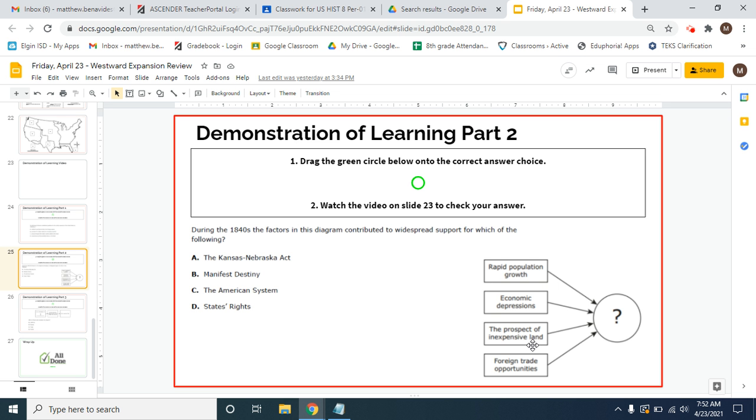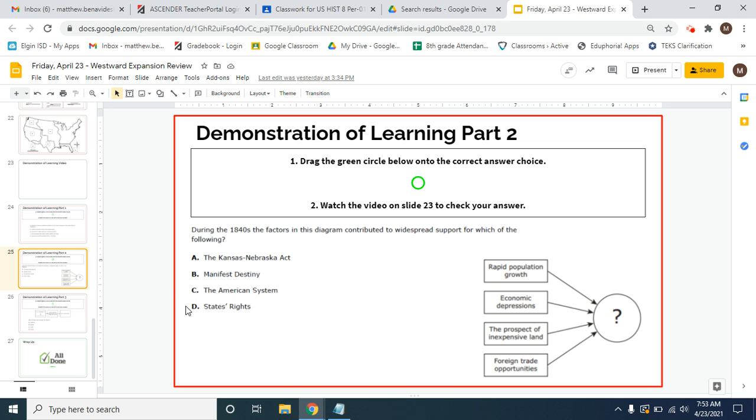And so whenever that happens, obviously things are going to get more crowded unless you move somewhere else, right? And then that kind of brings us to this part here, where it's the prospect of inexpensive land, meaning cheap land. So not only is there a lot of people now, but the land that is available is very, very cheap and is land that almost anyone can essentially get. So people are going to do that. People are going to start moving west, buying up that land and living out there. And so what is this all leading to? This idea of moving west? Well, this is manifest destiny, essentially. So B would be the correct answer here.